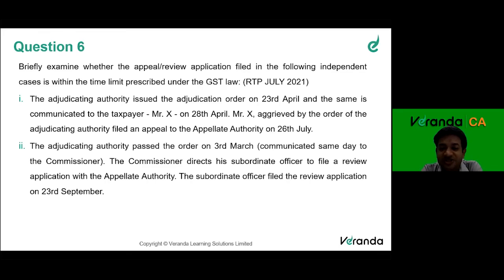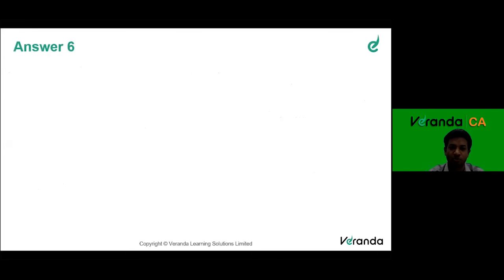So 3rd March means 6 months to be calculated, it will be 3rd of September. So it is filed after 6 months. So here also, for review, it is to be filed within 6 months. So let's go to the provisions.